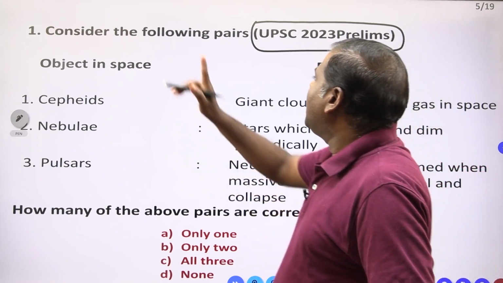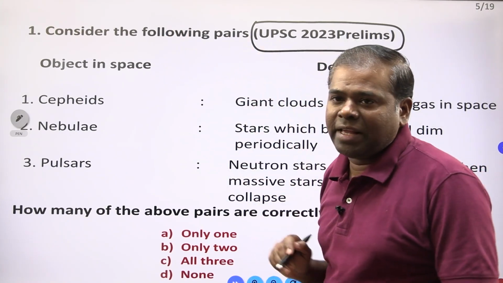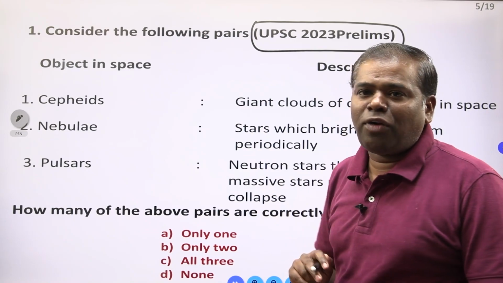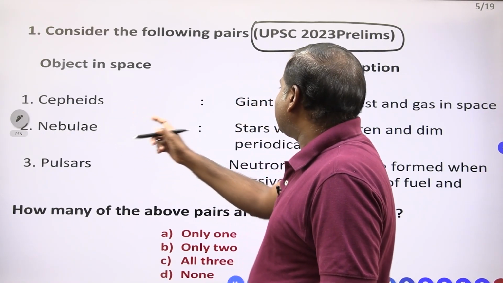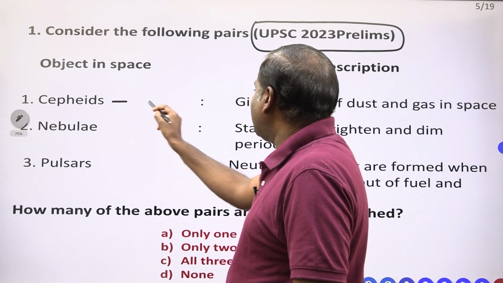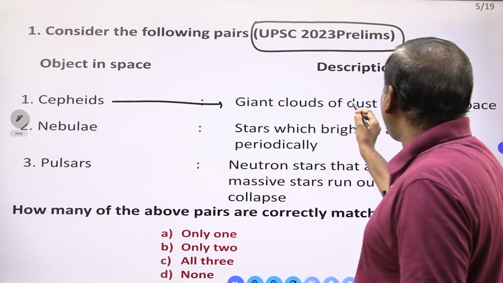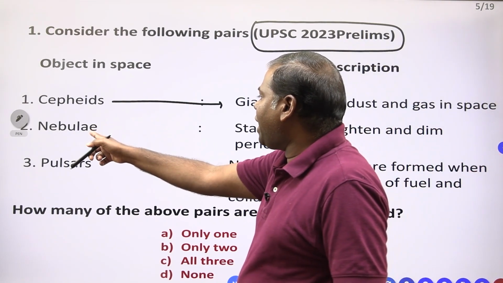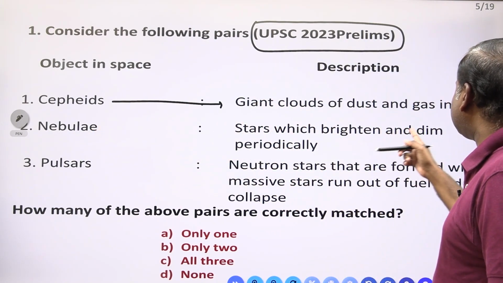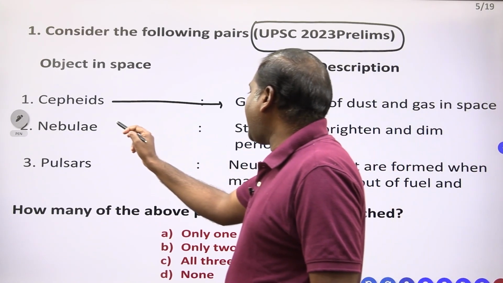Now you have to see. Consider the following pairs. First one, Cepheids: giant clouds of dust and gas in space. Nebulae: stars which brighten and dim periodically.